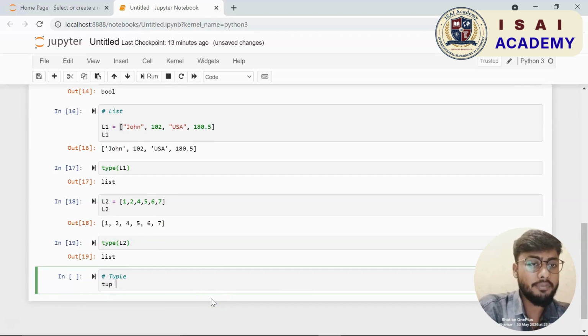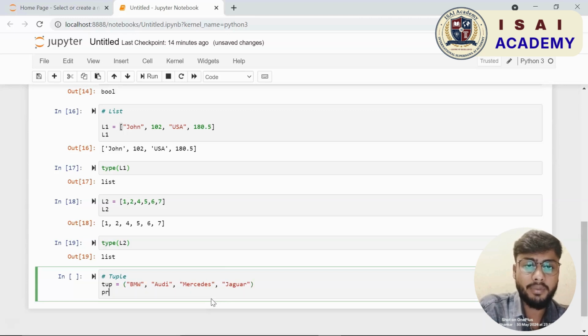Okay. Now another popular object in Python is called a tuple. Now the only difference between a list and a tuple is that lists are mutable, which means once you declare a list, you can change the values, while tuples are immutable, which means that once you declare a tuple, you cannot change the values. Another difference is that a list is written within square brackets, but when you assign a tuple, it is within normal braces or round brackets.